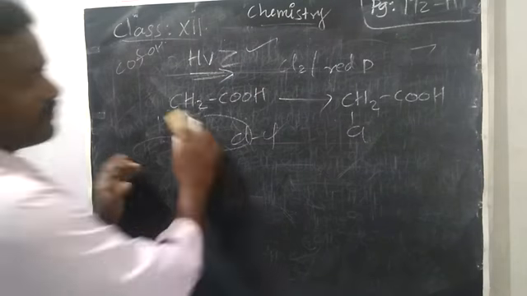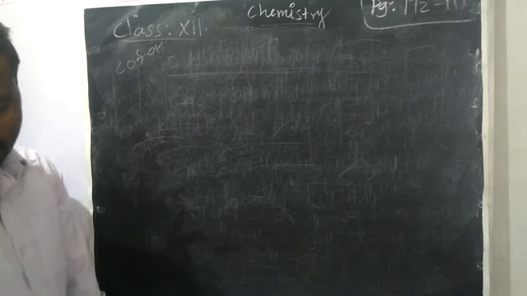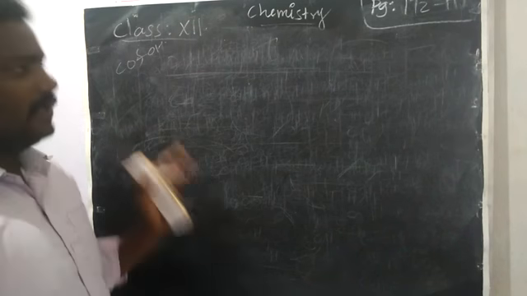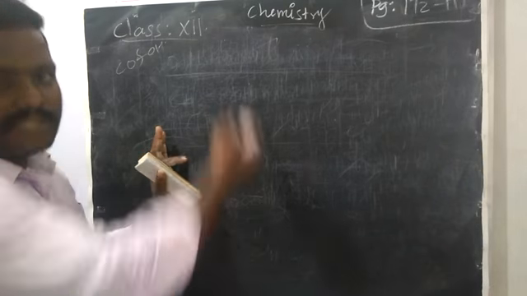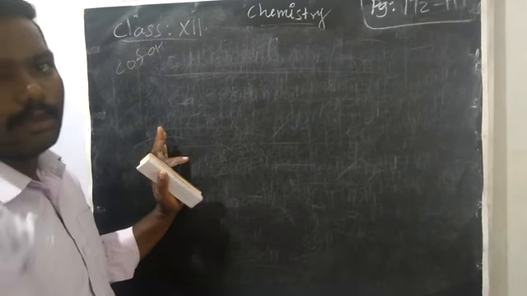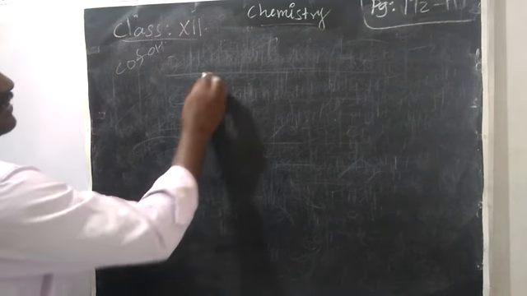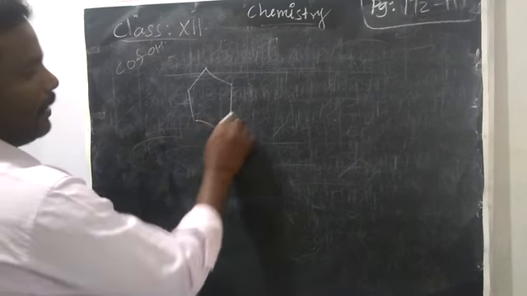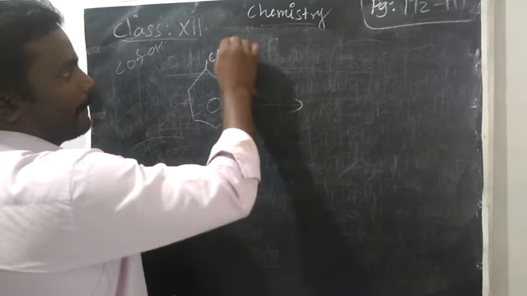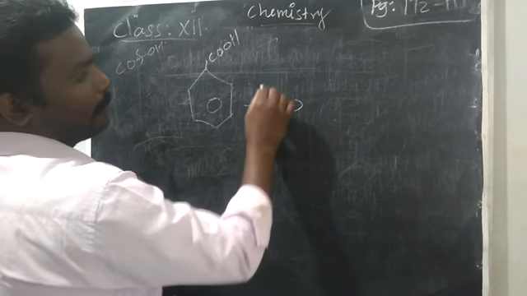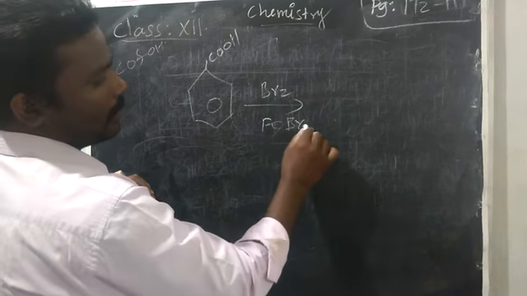Next, some substitution reactions. See, substitution reactions are always important, right? These will be done with benzoic acid. Usually we have seen only acetic acid, no. So here we are going to see them with benzoic acid. First, benzoic acid on halogenation. In the presence of bromine, if you want to add, we want to take FeBr3.